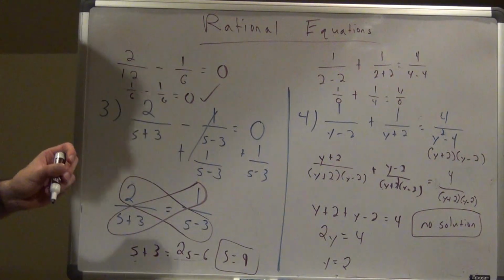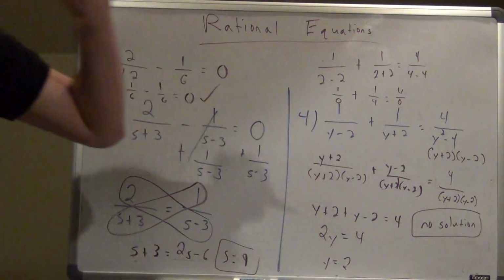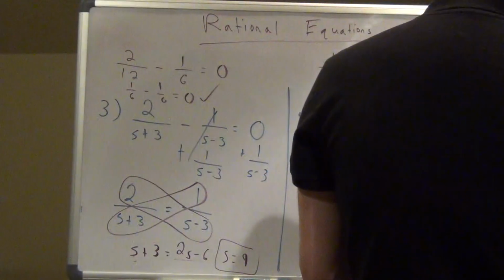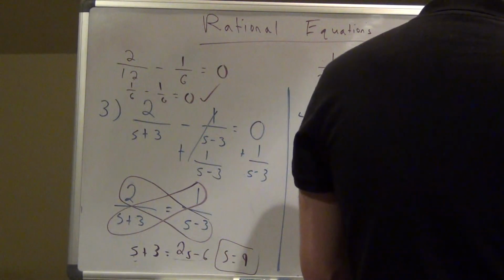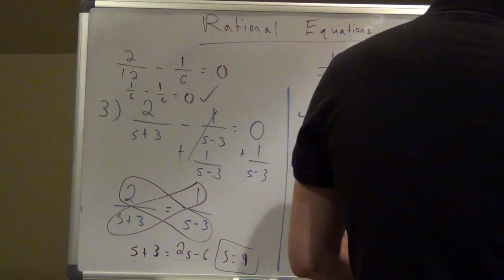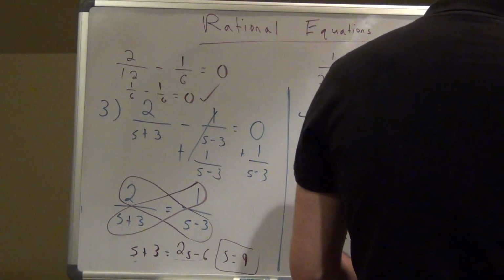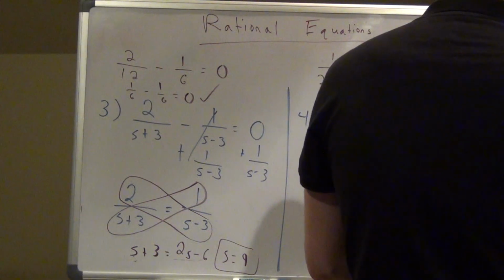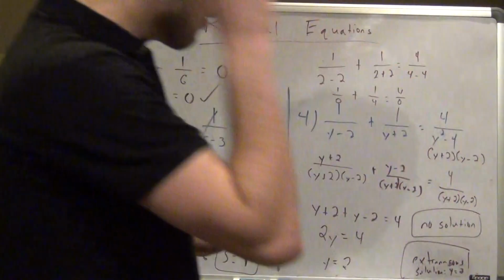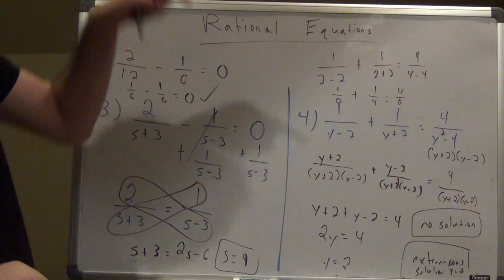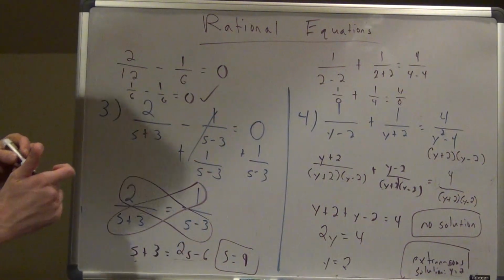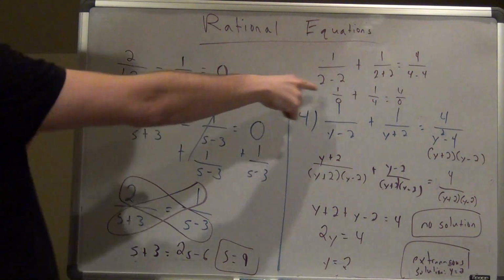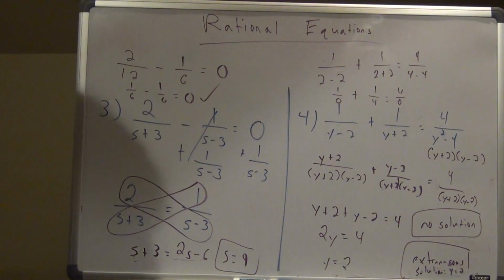So an extraneous solution is a solution that you get from the problem, but it does not work as a solution to the problem at hand. So I have an extraneous solution, like an extra solution, I guess you'd say, of y equals 2. So I have no solution to the problem, but I have an extraneous solution of y equals 2. So 2 is an extraneous solution, not an actual solution to the problem, because when I plug 2 in, it makes it undefined. That's kind of a key to an extraneous solution.